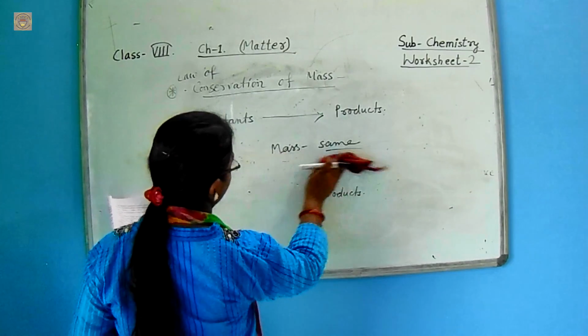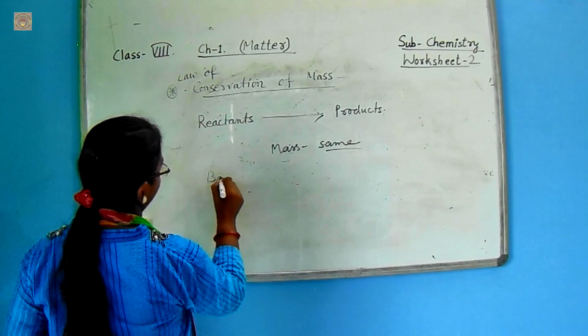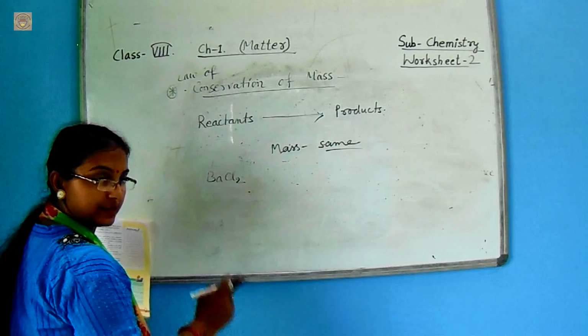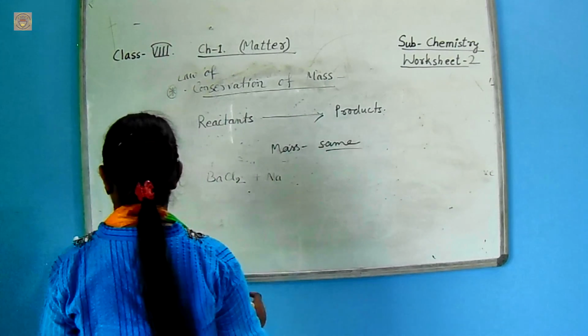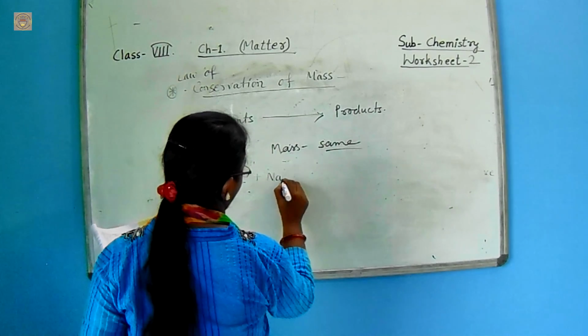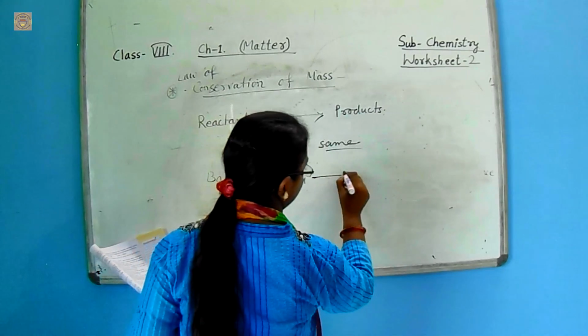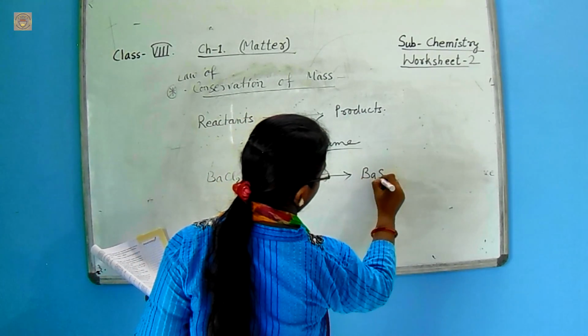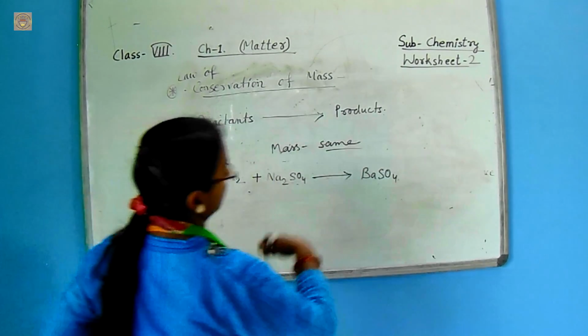Here one example is BaCl2, that is barium chloride, and Na2SO4, that means sodium sulfate. It gets converted in the chemical change.